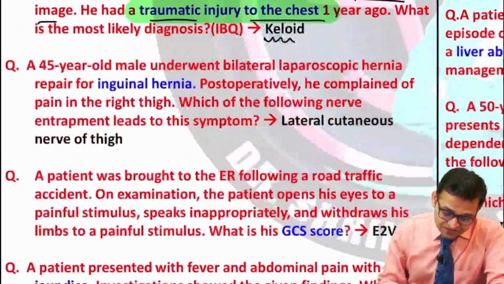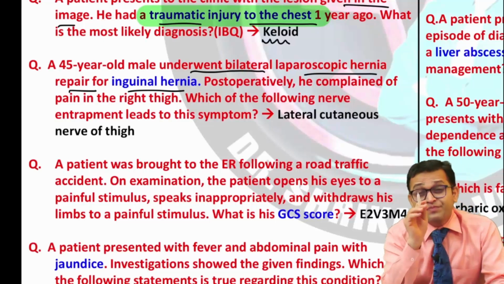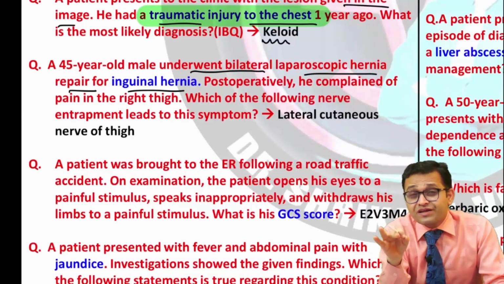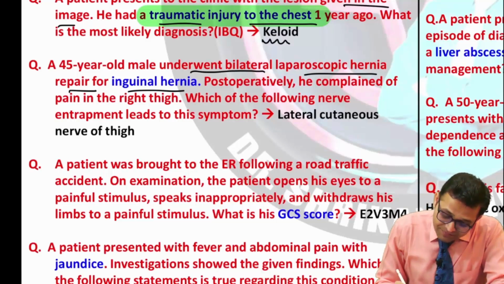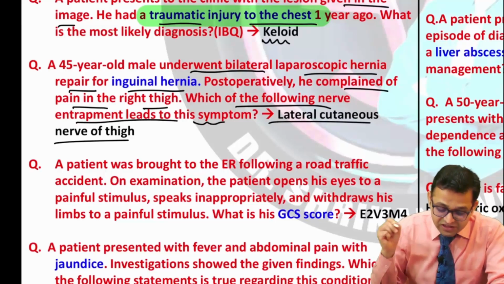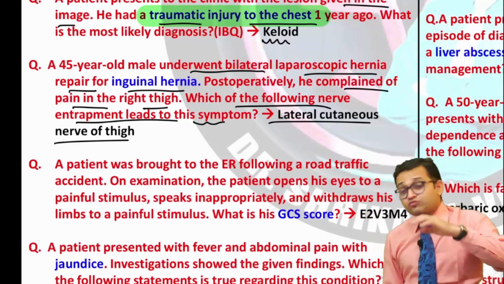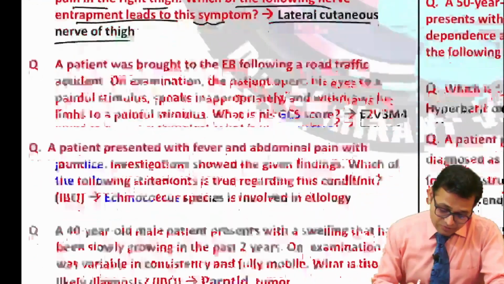Next, our analysis. You can see a 45-year-old male underwent bilateral laparoscopic hernia repair for inguinal hernia. So no excuse with inguinal hernia. Surely one question is going to be asked in your next exam. Post-operatively, he complained of pain in the right thigh. Which of the following nerve entrapments leads to the symptoms? This is the lateral cutaneous nerve of the thigh. This is a beautiful integration of surgery with anatomy. This is our meralgia paresthetica. Come to the next question.